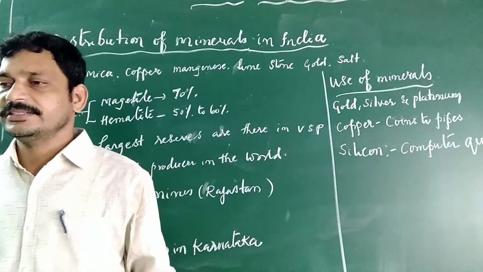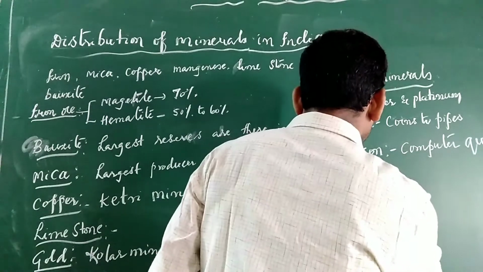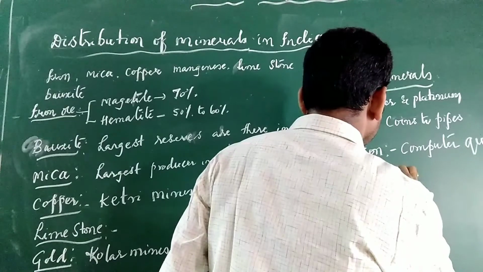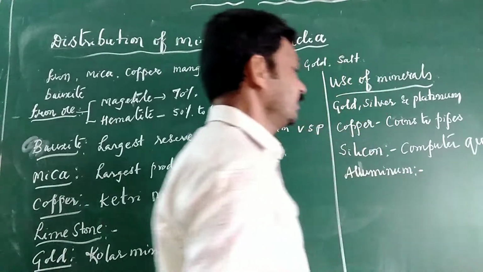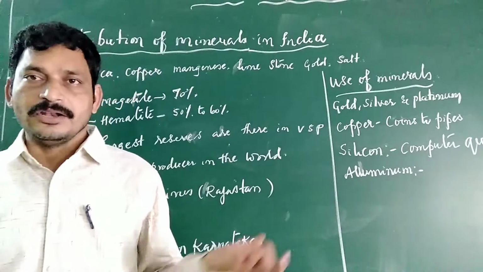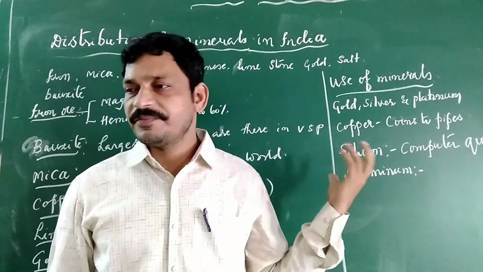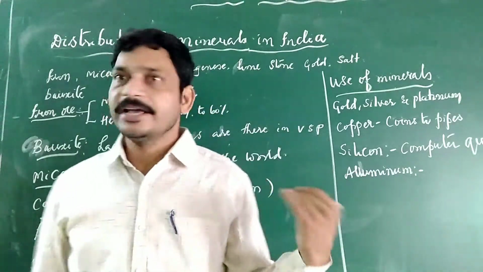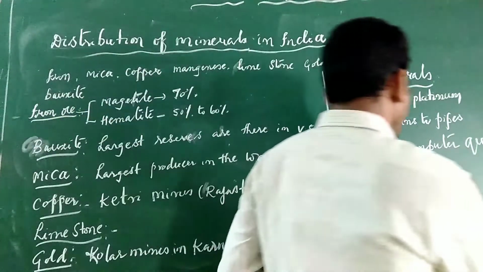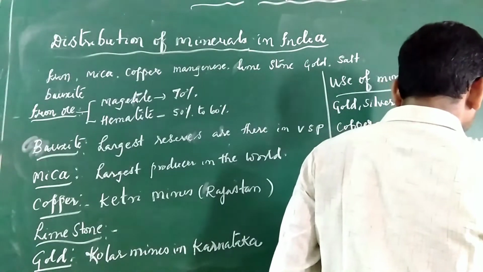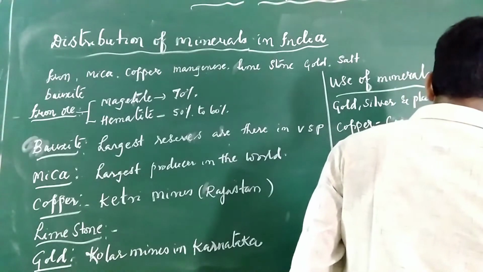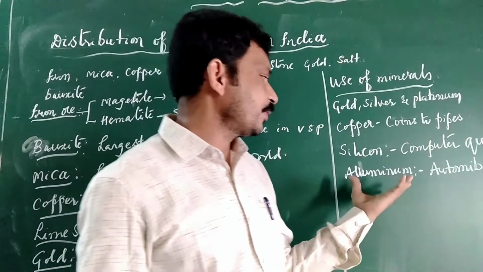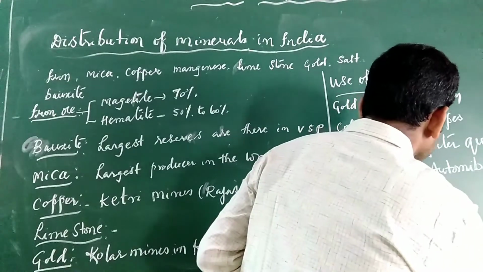The next very important one is aluminium. This is obtained from bauxite. Aluminium is obtained from bauxite. This is a very important industry for automobiles as well as aeroplanes. Automobile, aeroplane, bottling industry, so many are there. The most important are the automobile and aeroplane and the bottling, obtained from bauxite.